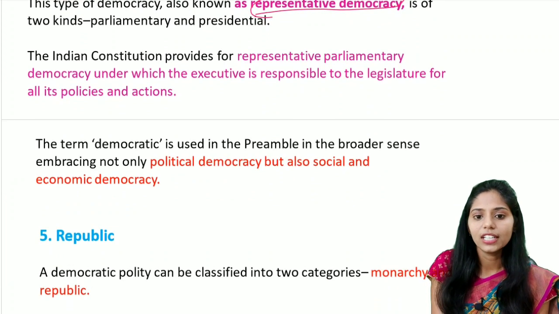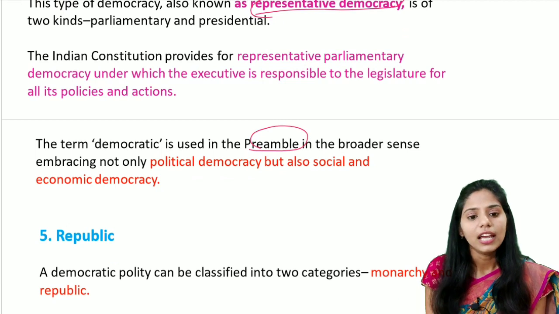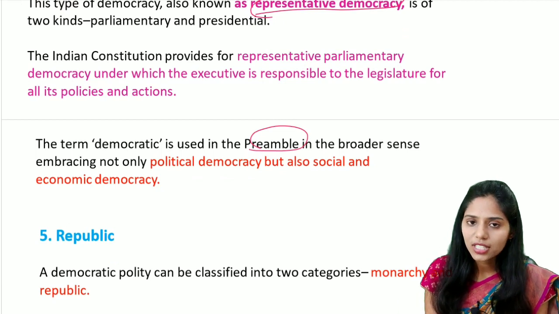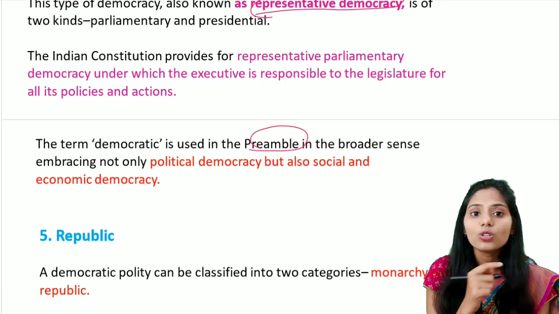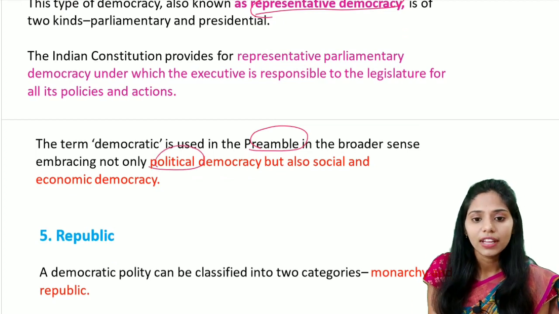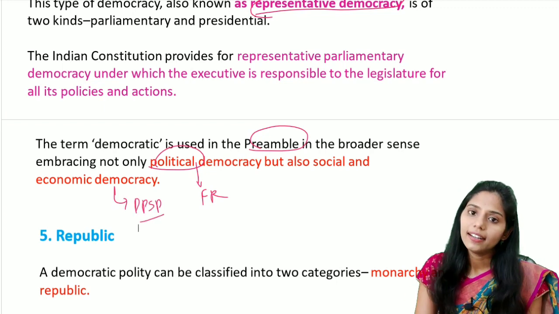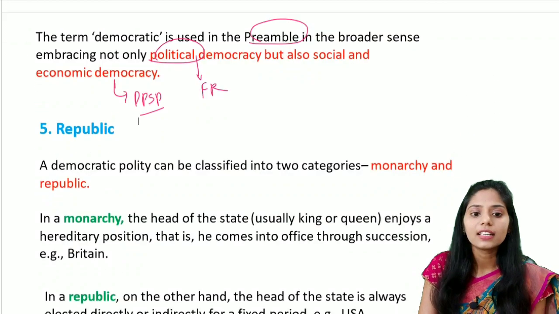The term democratic, it is used in the preamble. It has a broader sense. It will embrace not only the political democracy but also social and also the economic democracy. So if you see the political democracy, it is given by the fundamental rights, and if you are talking about the social and the economic democracy, it is provided through the directive principles of the state policy. And let us see the next word, that is the republic.